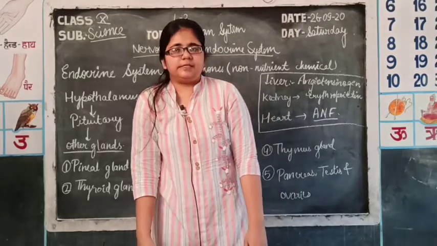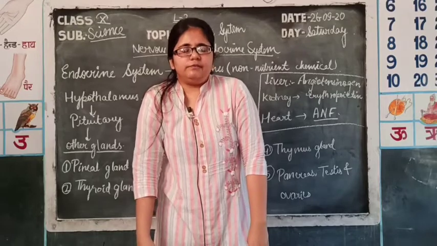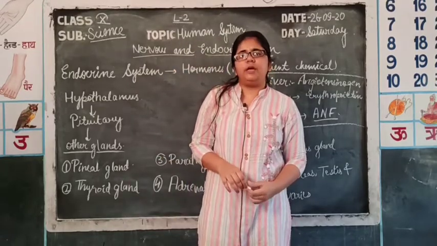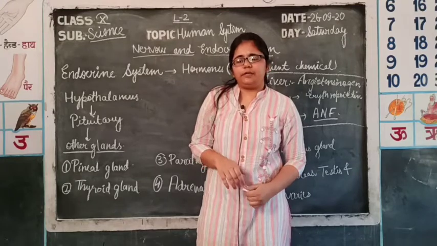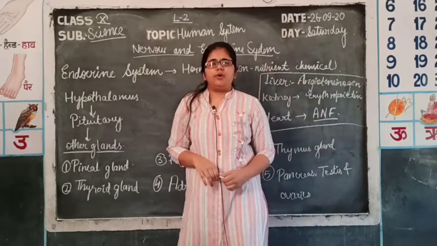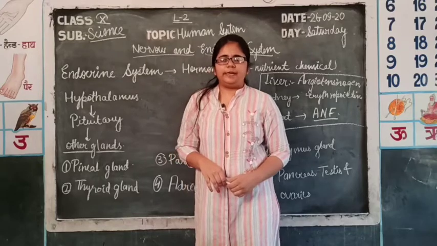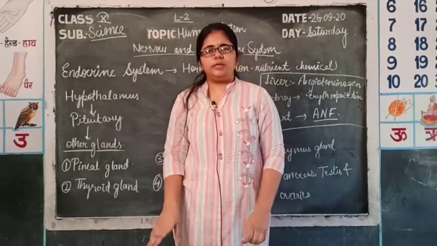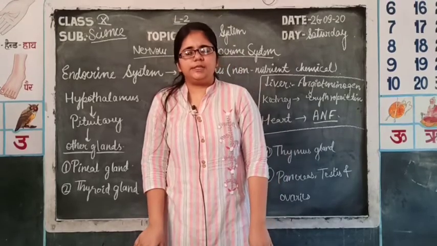So today we have discussed the nervous system, in which we studied the various classifications of brain, spinal cord and PNS, and after that we studied the somatic and autonomous neural system, and at last we studied the endocrine system, which is regulated by the hormones and the associated secretions related to it.